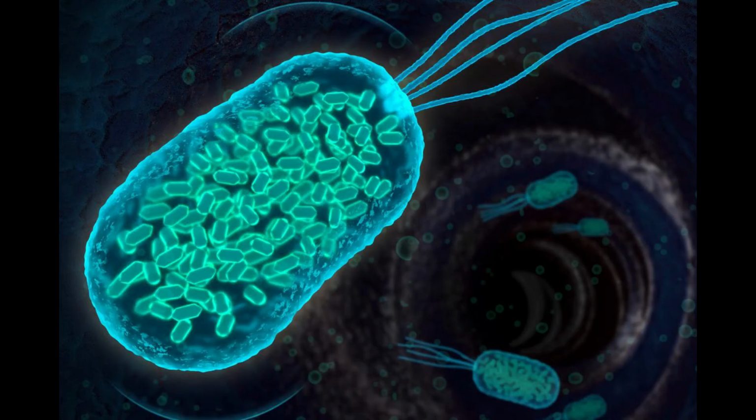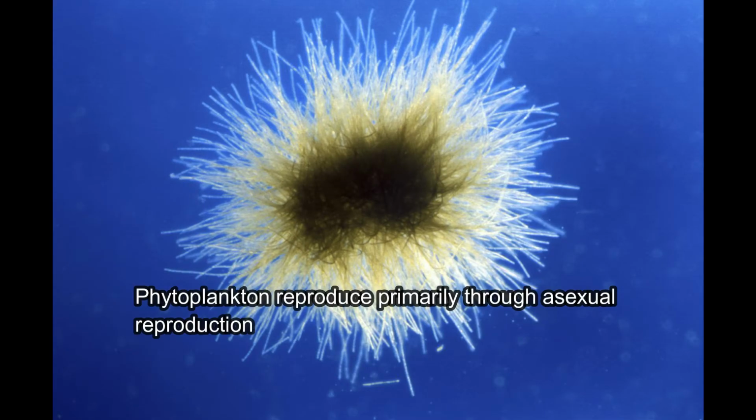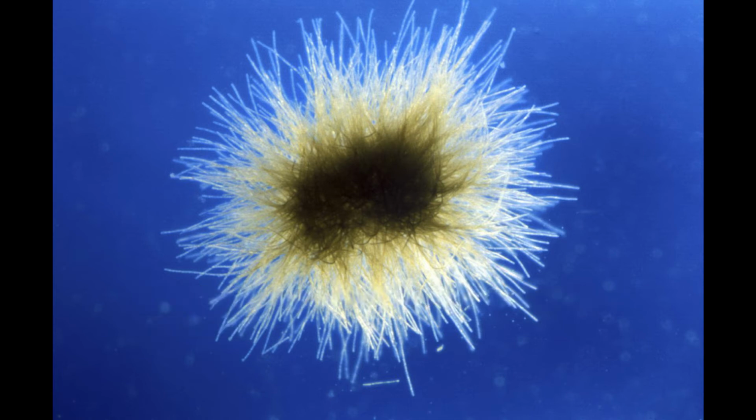Some organisms can use mitosis to reproduce asexually. The offspring of asexual reproduction are genetically identical to each other and to their parent. Most single-celled microorganisms reproduce asexually by duplicating their genetic material and dividing in half. For example, phytoplankton reproduce primarily through asexual reproduction.